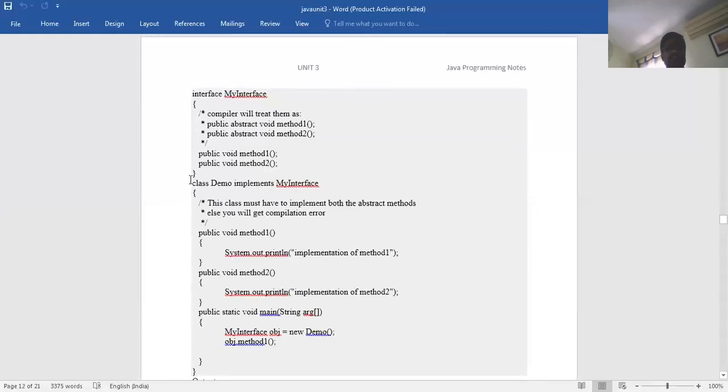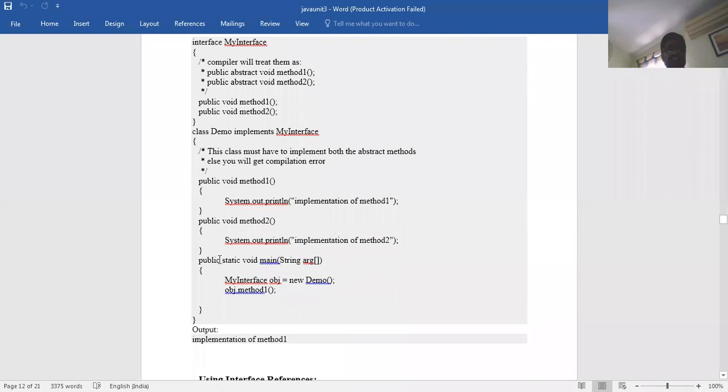Now we have to define the class: class demo implements my interface. Whatever interface name you have written, that name should be used with implements, not extends. Now whatever methods you have defined in the interface, those methods have to be written here. The first one is public void method one, with system.out.println implementation of method one. Then public void method two, with system.out.println implementation of method two.